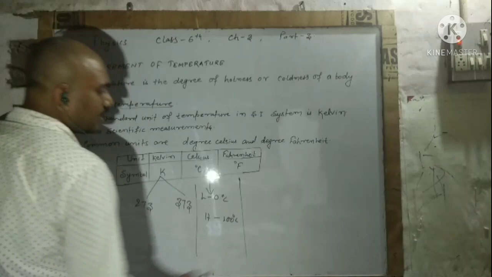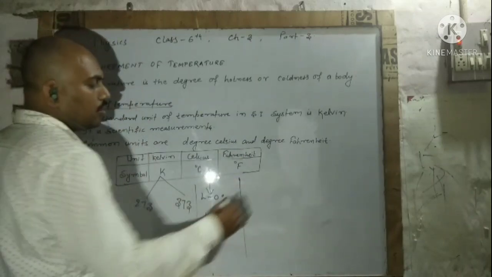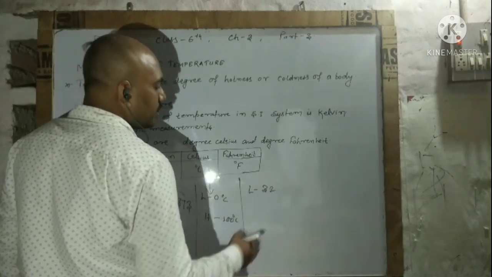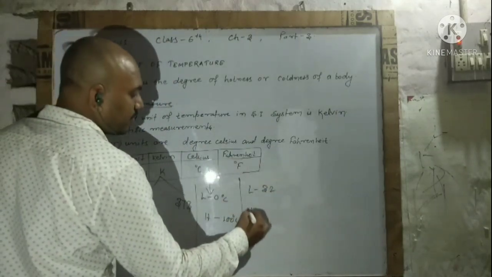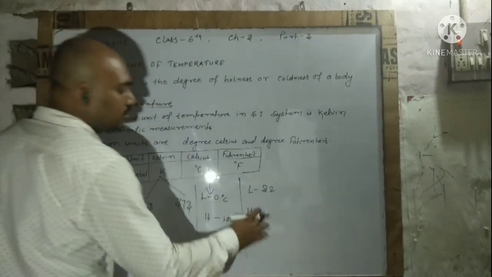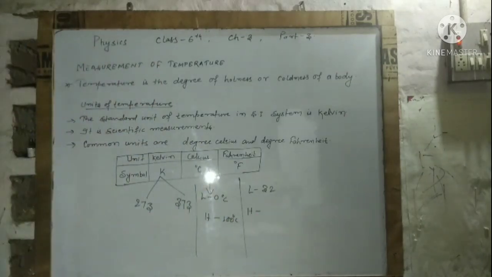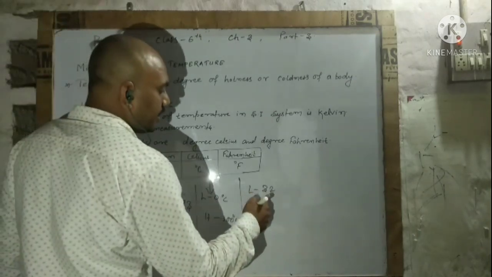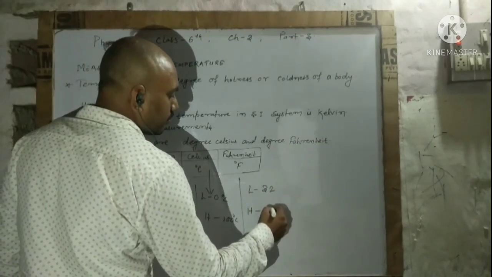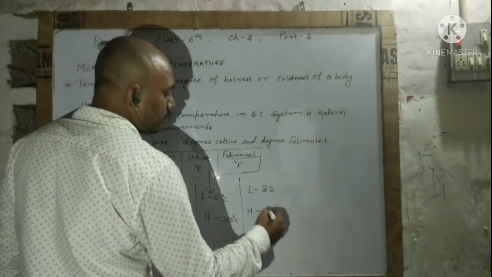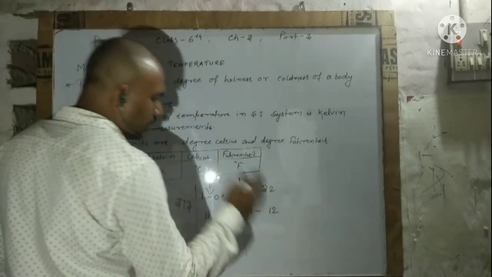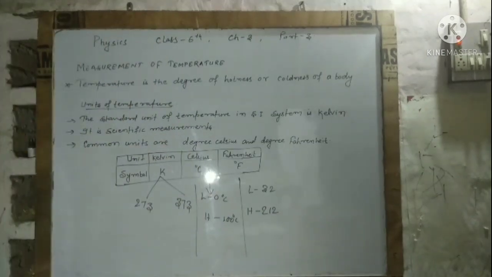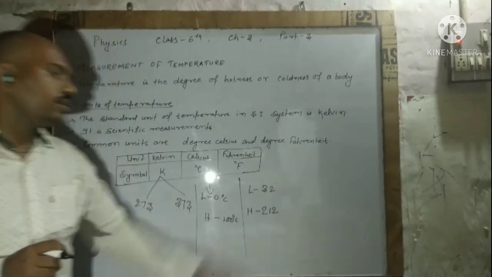Similarly, Fahrenheit has a lowest value of 32 degrees Fahrenheit, and there are 180 divisions. After adding 180 we get 212. 212 is the highest value.